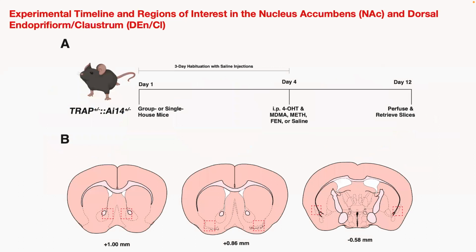For each of our experiments, TRAP mice were either housed in isolation or with an age and sex-matched conspecific. We then performed 3 days of habituating saline injections, followed by synchronous 4-OHT and MDMA, methamphetamine, or fenfluramine injections. Following 1 week of expression, we then perfused and retrieved acute coronal slices for imaging and tdTomato-positive cell counts. Below, we have our regions of interest, which correspond to MDMA-induced hotspots our team has previously identified via whole brain immunolabeling for Fos. The far left represents the NAc medial shell, the middle the NAc lateral shell, and the far right the extended dorsal interpiriform and claustrum subregions.